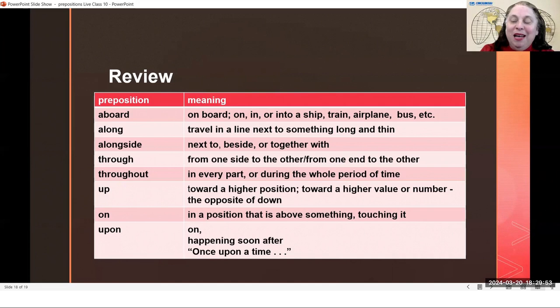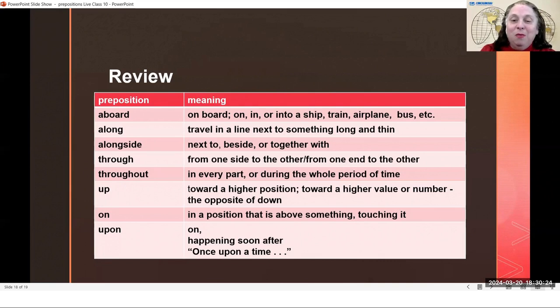And upon can mean the exact same thing as on, and it is a very formal way of saying on. We used it to say the king had a crown upon his head, because when we're talking about formal things like kings, sometimes we use a formal word like upon instead of just on. We'd say the man had a hat on his head. The king had a crown upon his head. On and upon can mean the same.